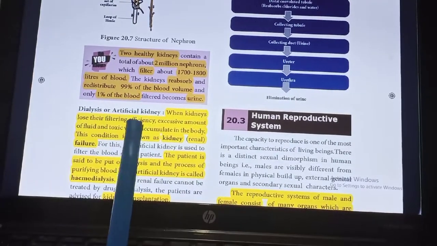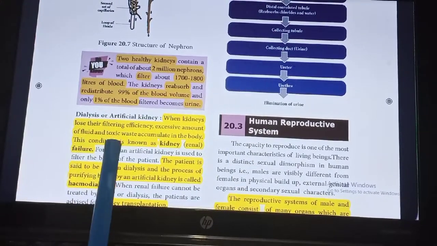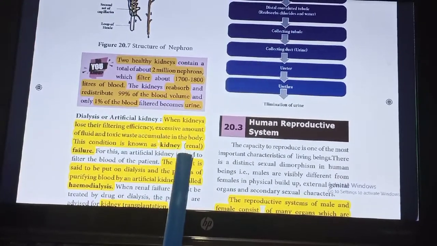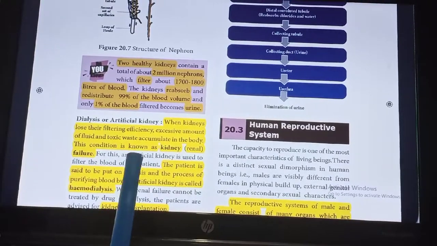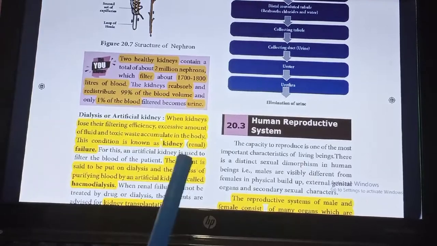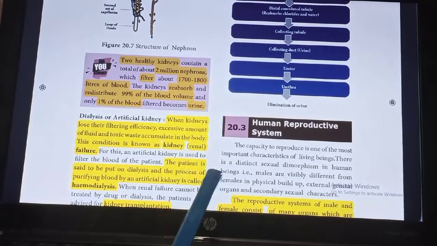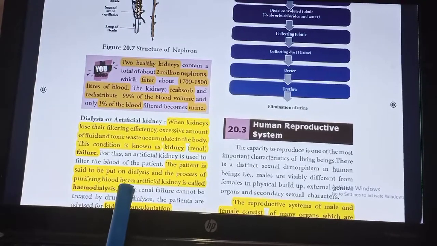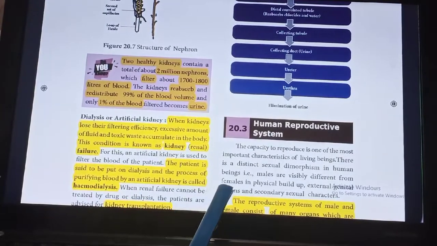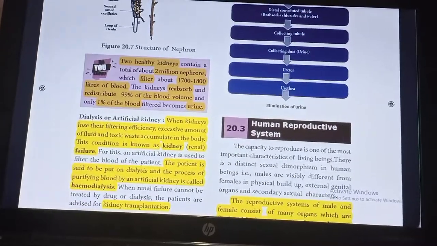When kidneys lose their filtering efficiency, an excessive amount of fluid and toxic waste accumulates in the blood. This condition is known as kidney failure or renal failure. The patient is said to be put on dialysis, and the process of purifying blood by an artificial kidney is called hemodialysis.